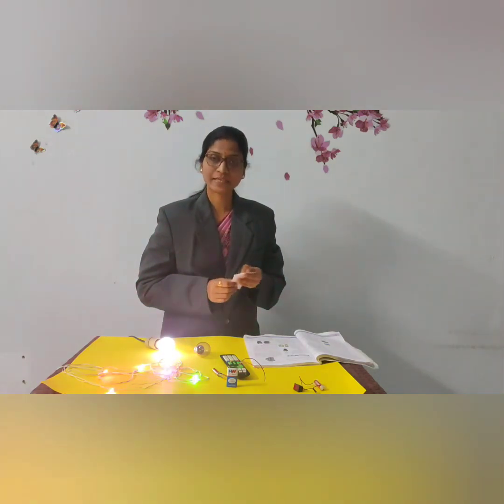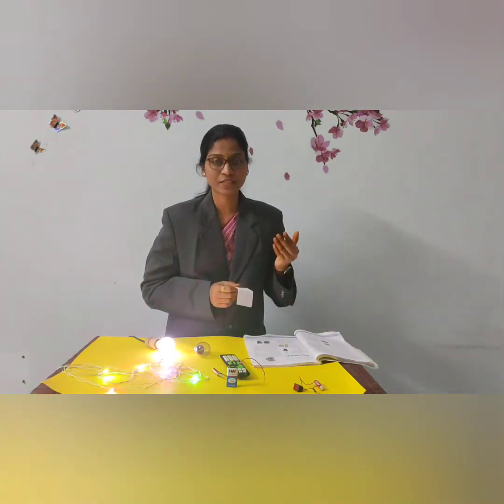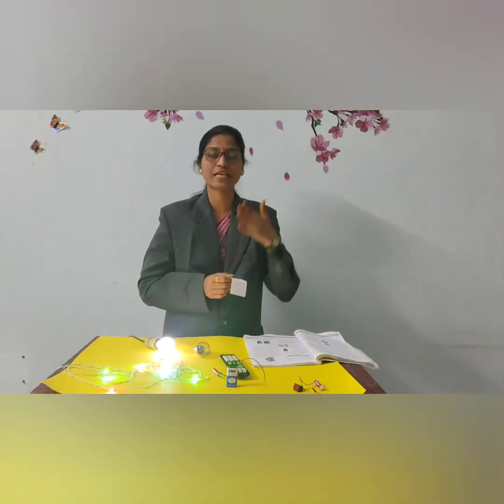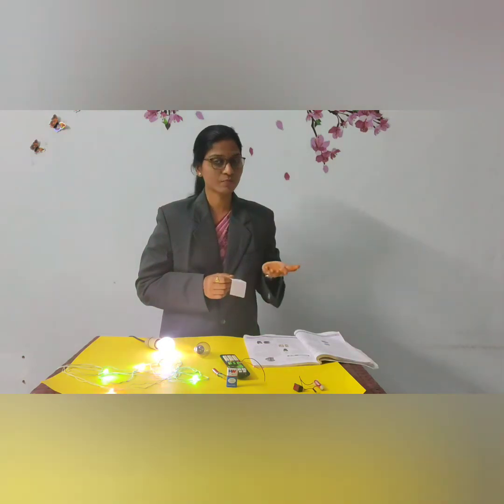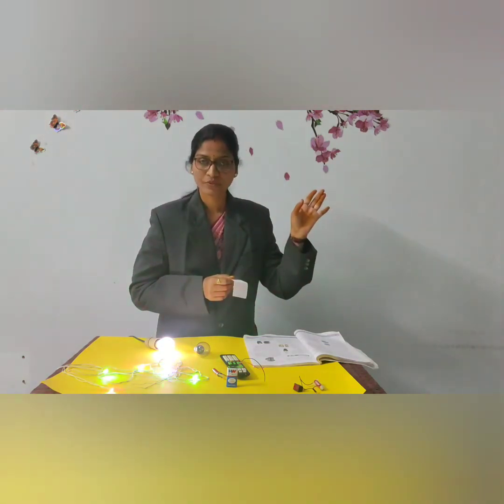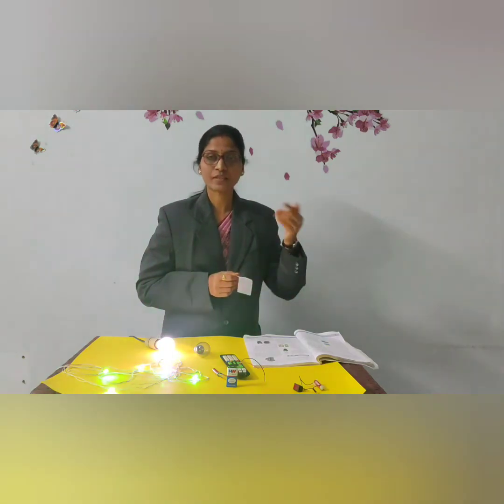So how does electricity reach our homes? We get electricity from the power stations. From the power stations to the substations, and from the substations it is supplied into our homes. There will be a digital meter in our home where you can see the readings.